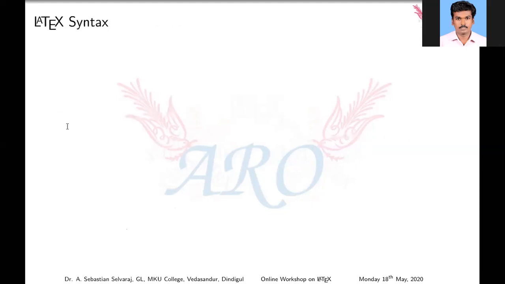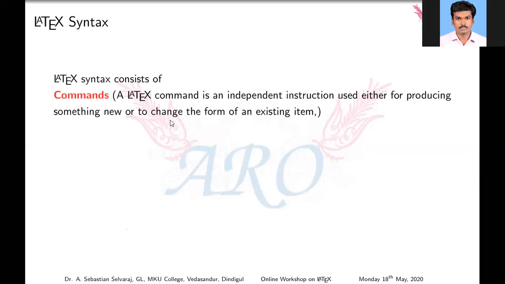Next, what is LaTeX syntax? There are three types of syntax. The first consists of commands. LaTeX commands always start with a backslash, otherwise they won't run. After the backslash come one or more characters without any gap between them. Suppose I want to print alpha, I have to enter \alpha without any gap between the characters. Otherwise, it's an error.